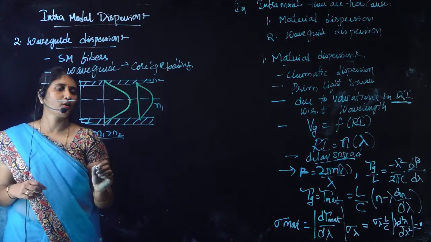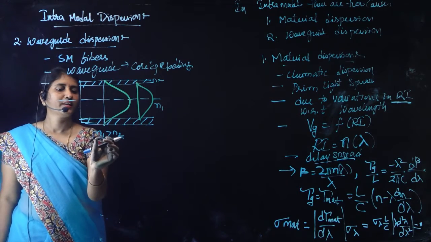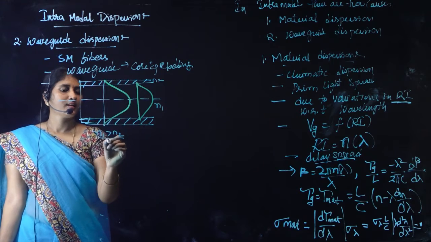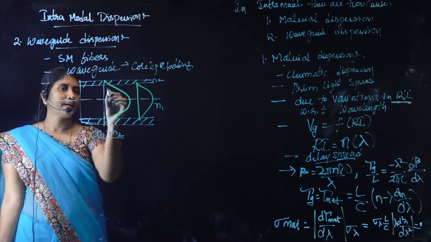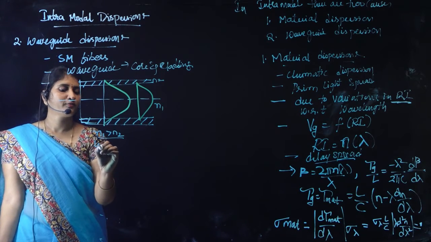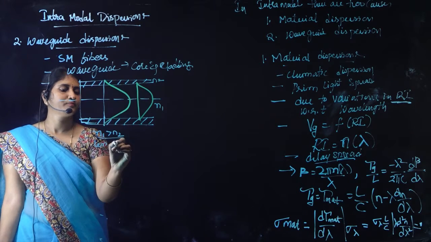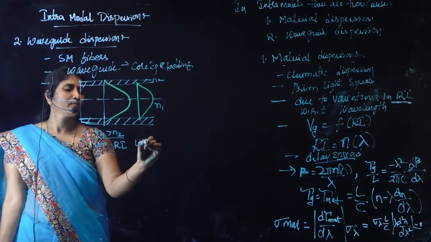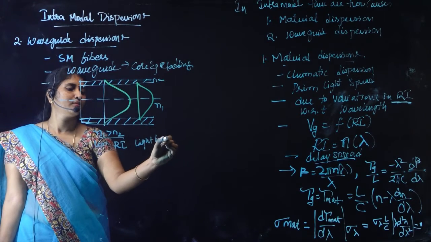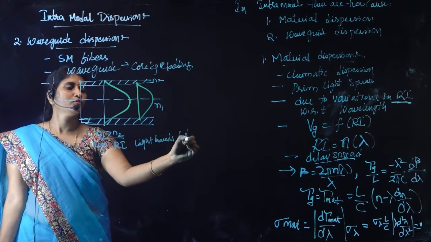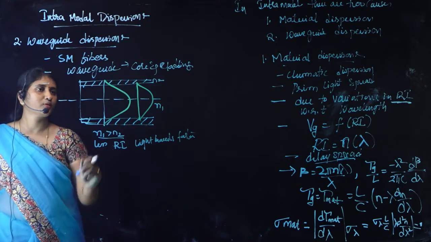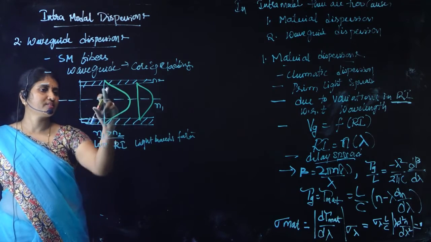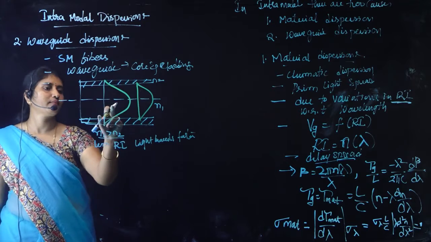This is the condition for an optical fiber, total internal reflection. So for the N1 greater than N2 condition, as the light travels into the cladding region, because of less refractive index, light travels faster. So the spectral components that are escaping into the cladding region will be traveling faster, whereas the spectral components that are confined to the core region will be traveling slower.